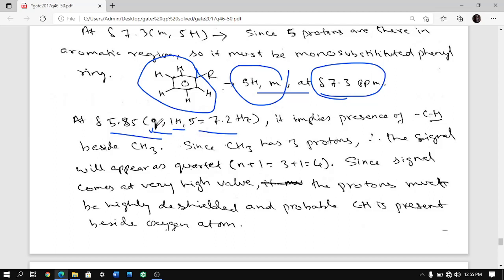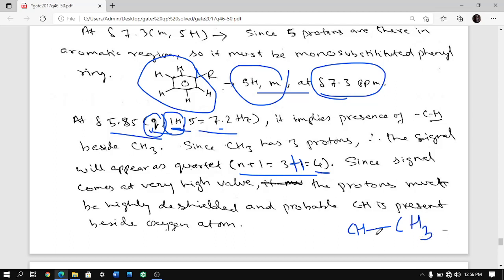Okay, quartet means beside this proton, one proton signal is given here. That one proton is being split by 3 hydrogens because it is getting split into a quartet. The N plus 1 rule applies. So how many hydrogens are there? 3 hydrogens plus 1 is 4. Therefore it is split as a quartet, 4 signals, at 7.2 hertz. So that is very clearly CH beside CH3. That's why it is a quartet. This much is very clear.